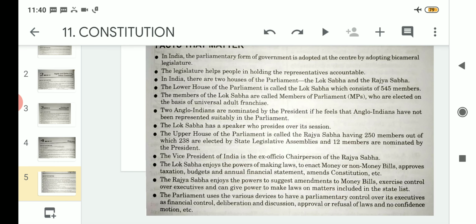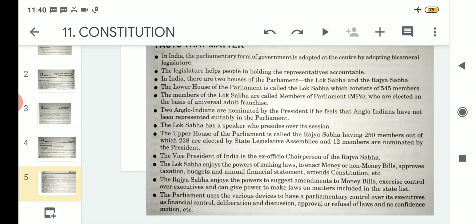Talking about the upper house of the parliament, which is known as the Rajya Sabha, it is a permanent house, and it has 250 members, out of which 238 members are elected by the state assemblies, and 12 members are nominated by the president from various fields. Now, talking about the ex officio chairperson of the Rajya Sabha, the vice president is the ex officio chairperson.